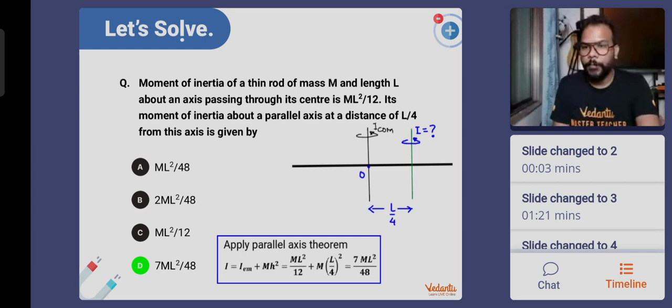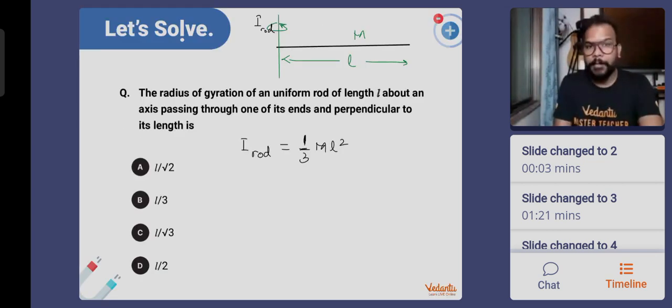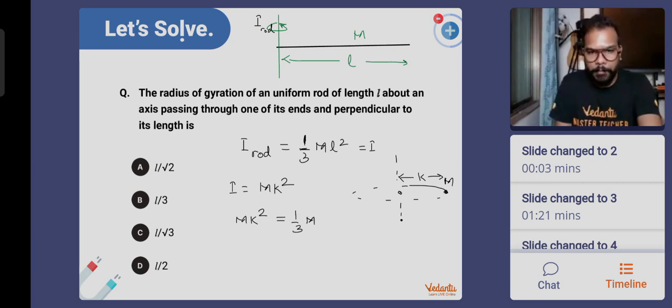So this one is being compared to a circular motion. Now I compare circular motion of a point mass having the same value of mass. So what should be the radius in which it should rotate to give the same value of moment of inertia? Let's call this moment of inertia I. That value should be equal to mk square. Now equate these two: mk square equal to 1 by 3 ml square. m will get cancelled.